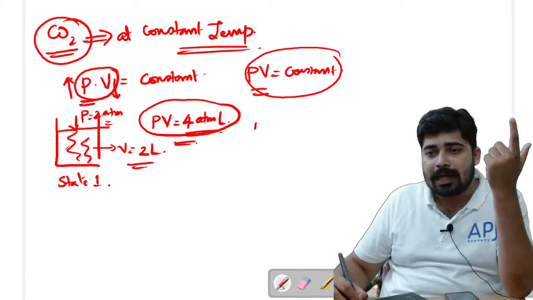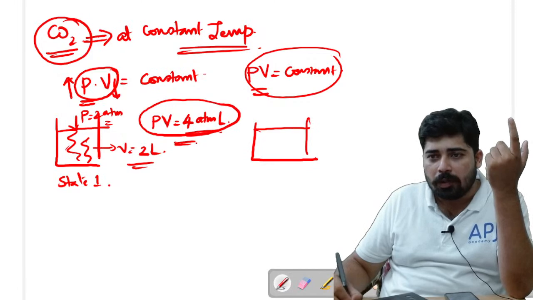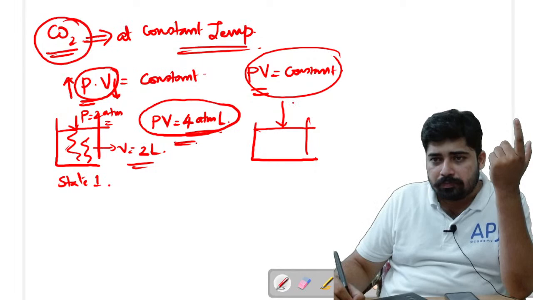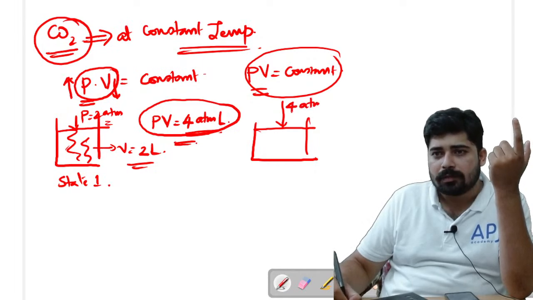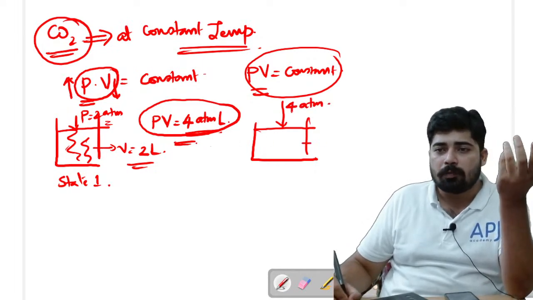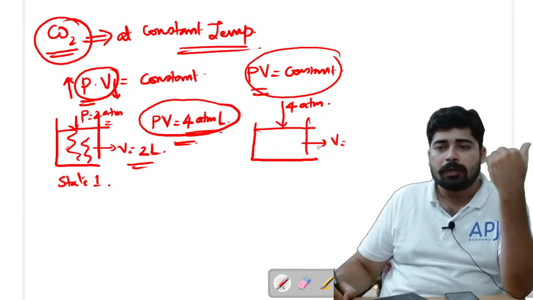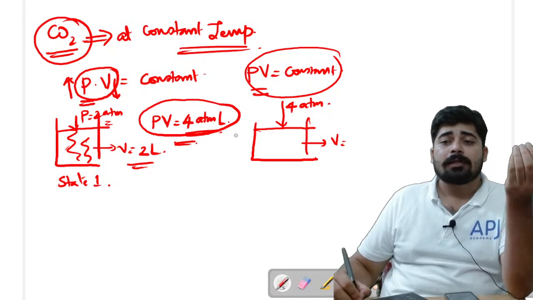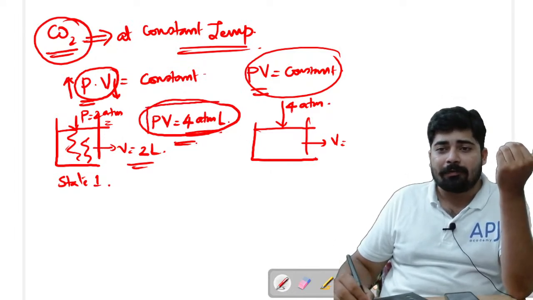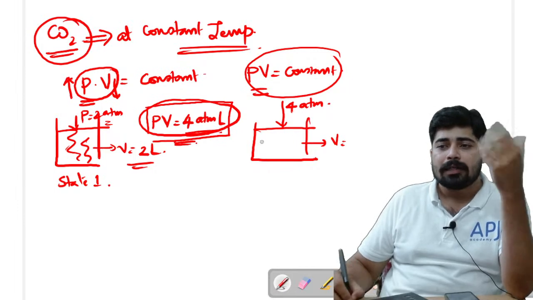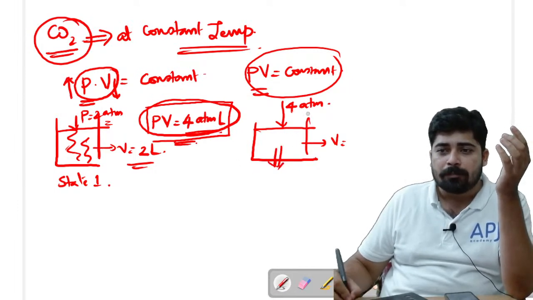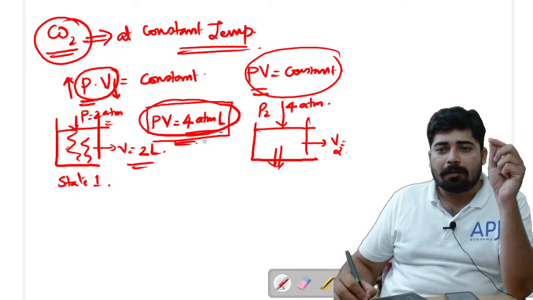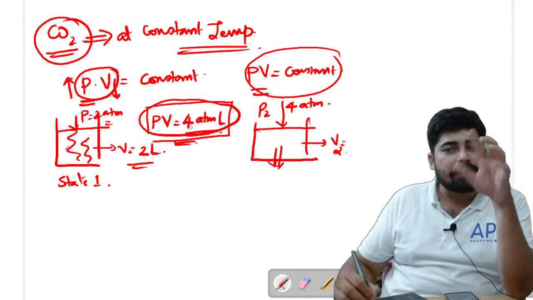Now what I am doing is increasing the pressure and converting it into 4 atm, right? Then what will happen to the volume? We know that volume will surely change. How much will it change? It will change till we get the value PV equal to 4 atm liter. This is P2 and this is V2. So we know that for carbon dioxide at constant temperature, PV is constant.